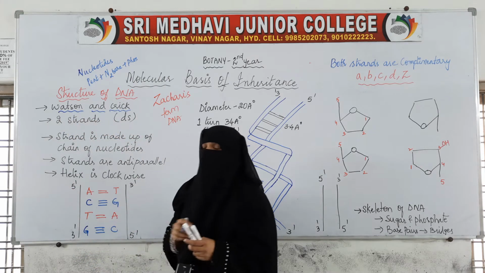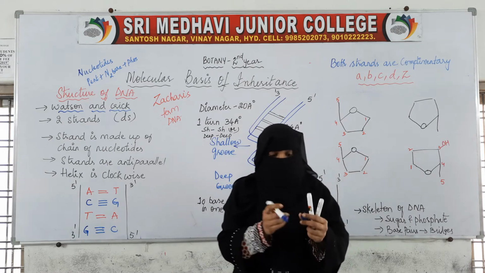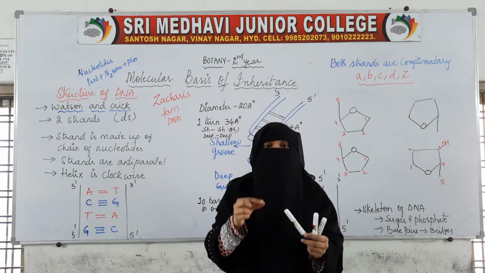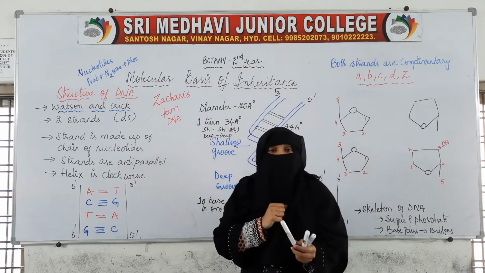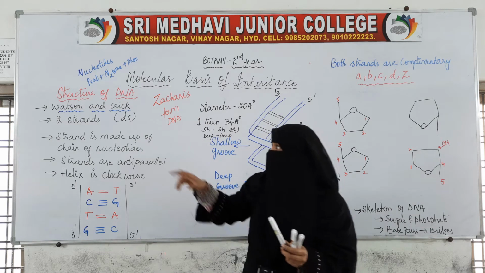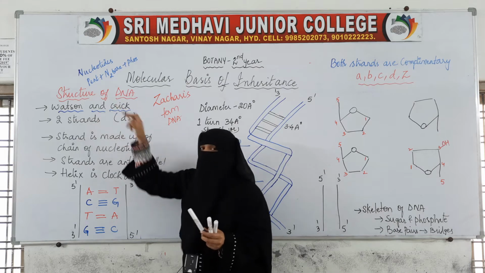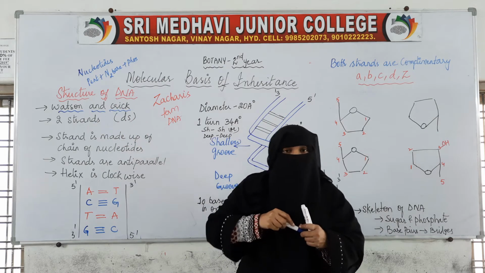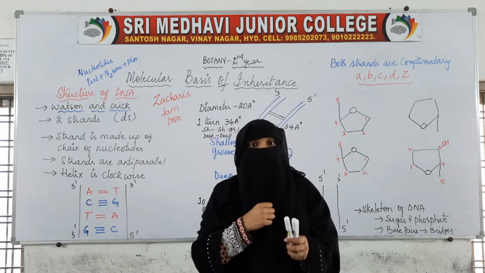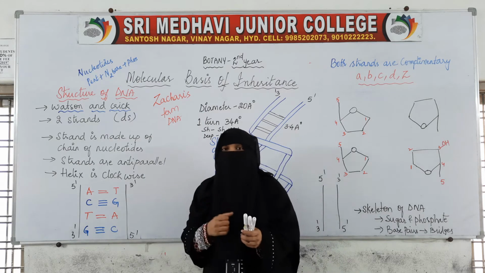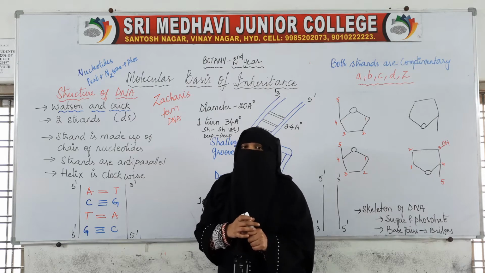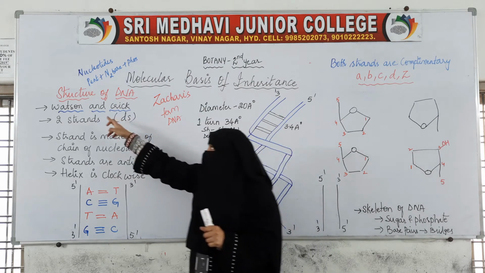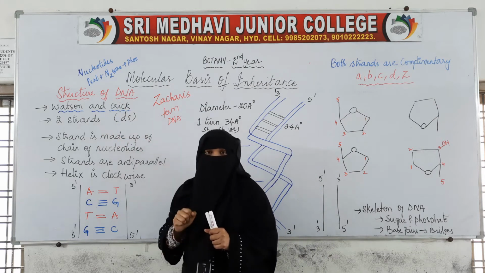The name DNA was given by Zacchaeus, and the structure of DNA was given by Watson and Crick, who worked together. The structure which we follow now is given by Watson and Crick.